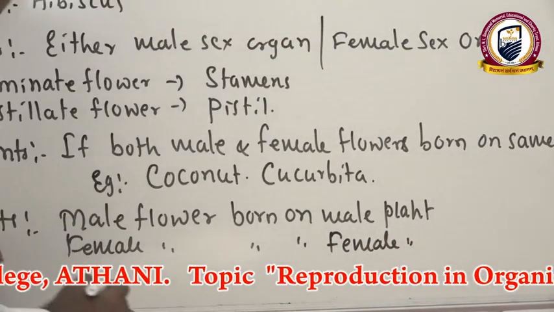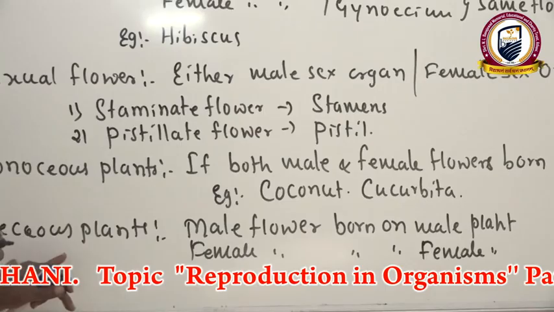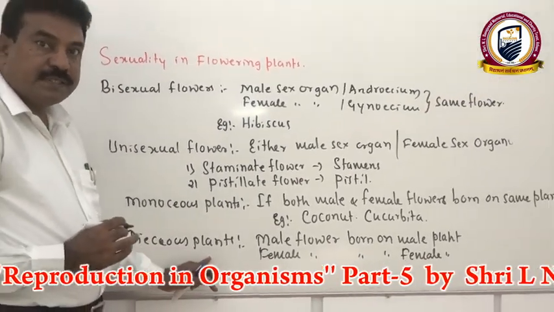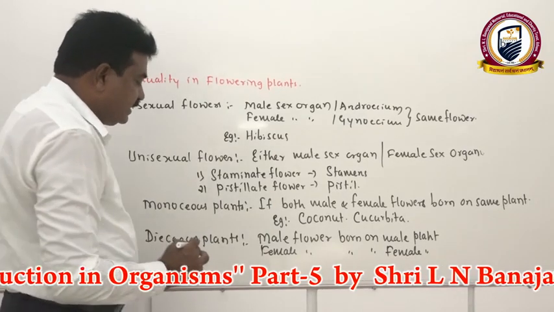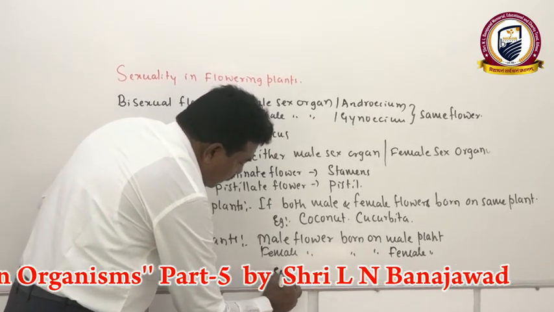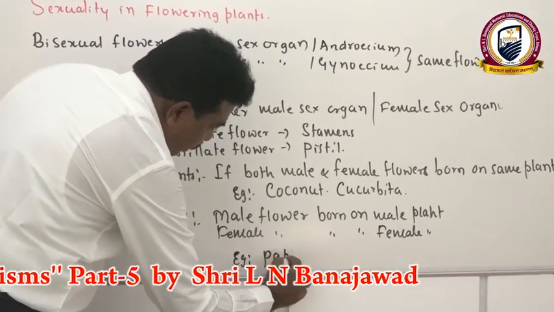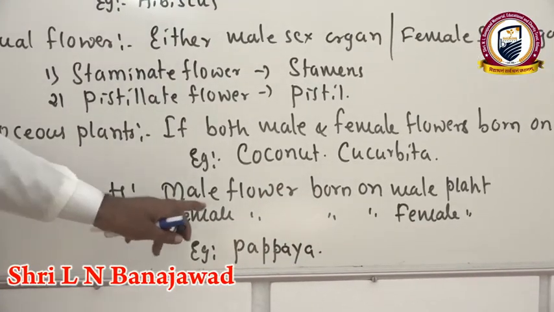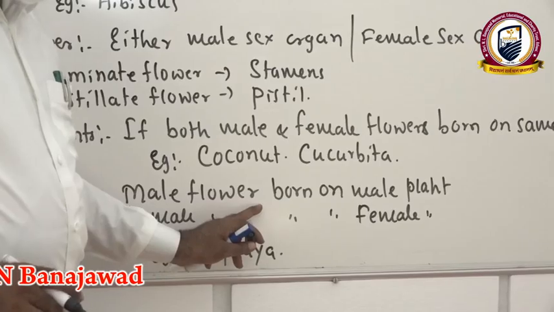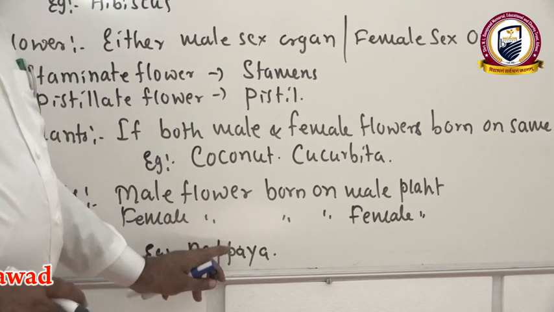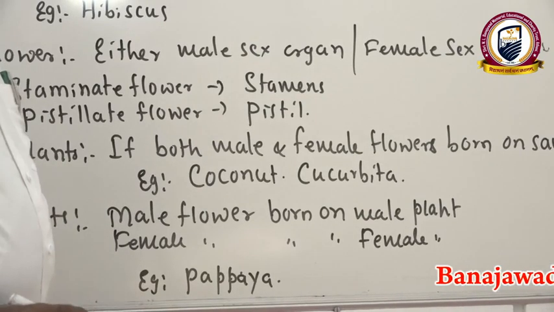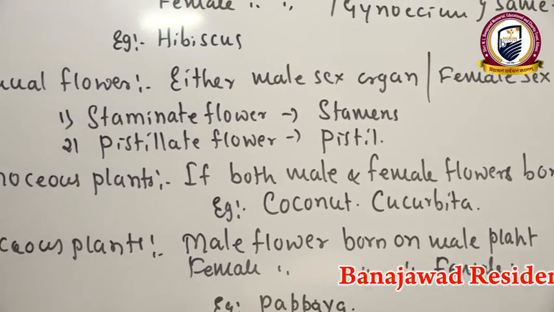That is, if male and female flowers are born on two different plants of the same species, we call it a dioecious plant. For that, we can give the example of papaya, where the male papaya plant bears staminate flowers and the female papaya plant bears pistillate flowers. That's what we call a dioecious plant.